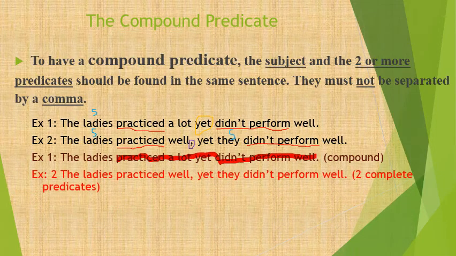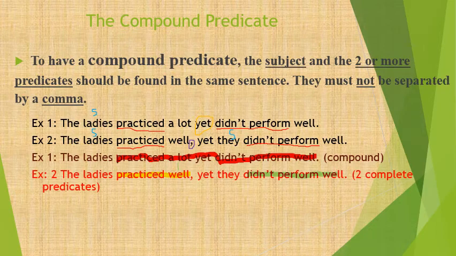While in the ladies practiced well, comma, they didn't perform well, here I have a complete predicate. So that's the first complete predicate. And I have here the second complete predicate: didn't perform well.